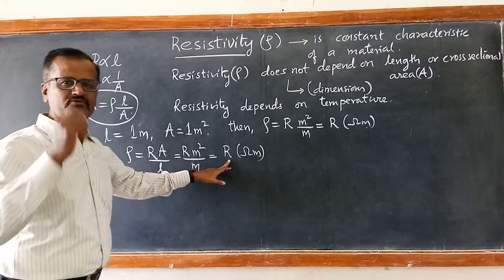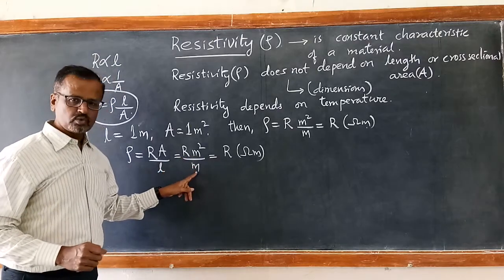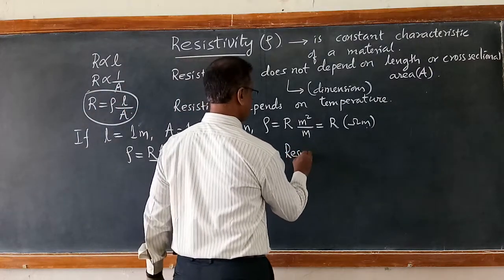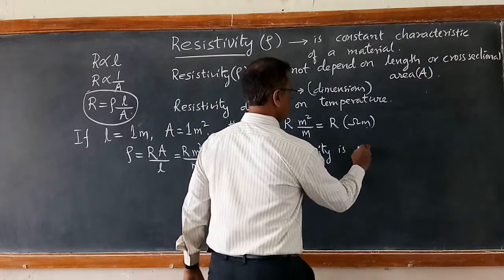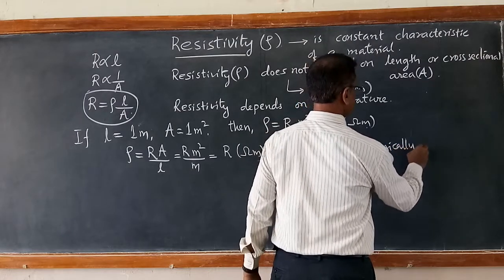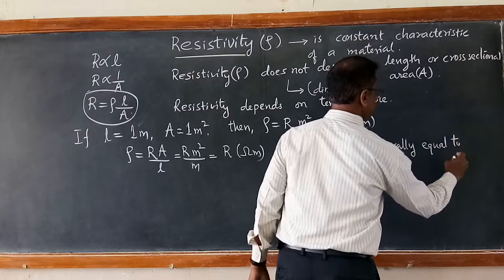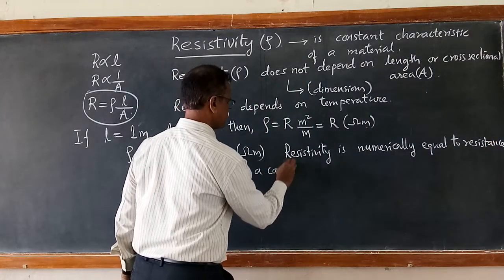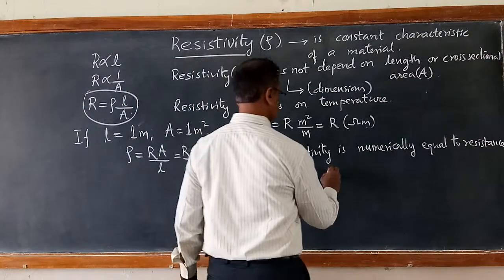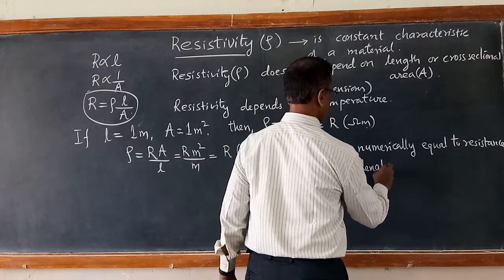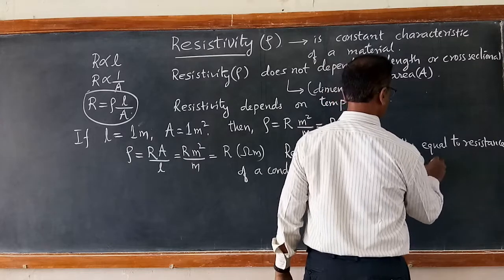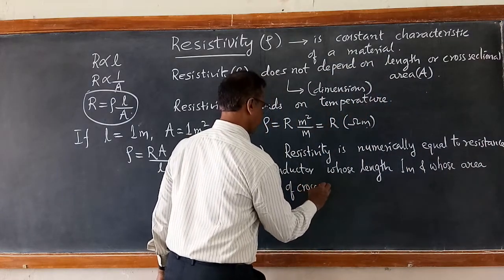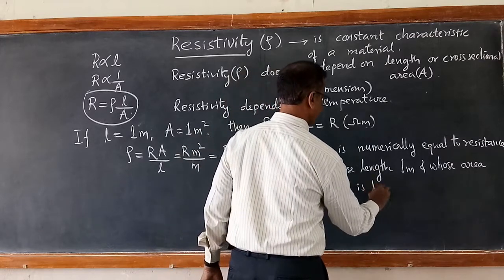Now I can write: resistivity is numerically equal to the resistance of a conductor whose length is 1 meter and whose area of cross section is 1 meter square.